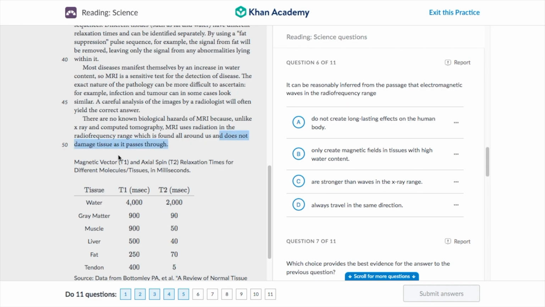You can see it does not damage tissue as it passes through. So it does not create any long-lasting effects on the human body. So that should be the correct answer.